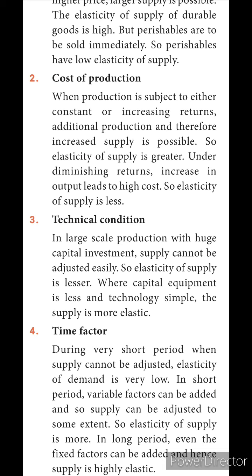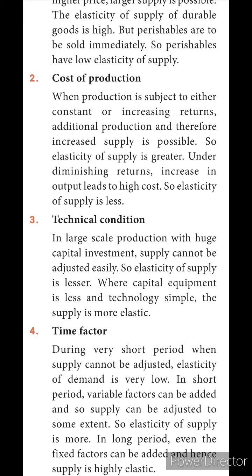Next, technical condition. In large scale production, that means an industry with huge capital investment, they can't adjust the supply easily.